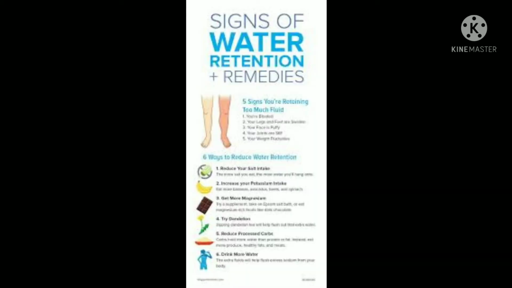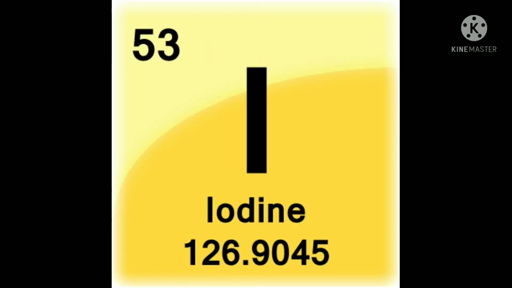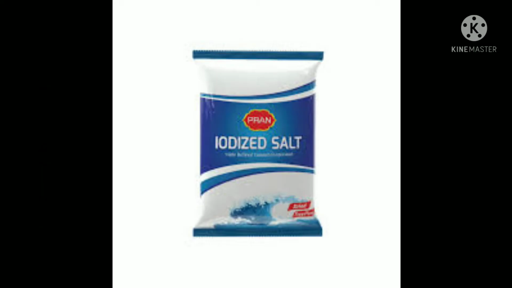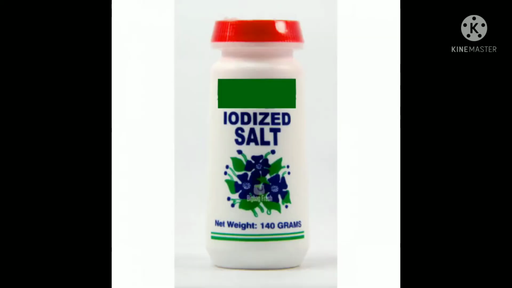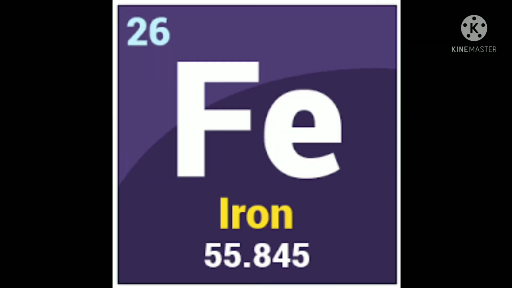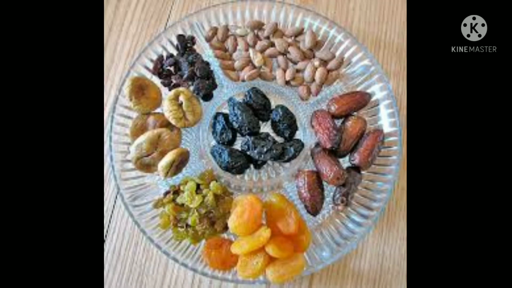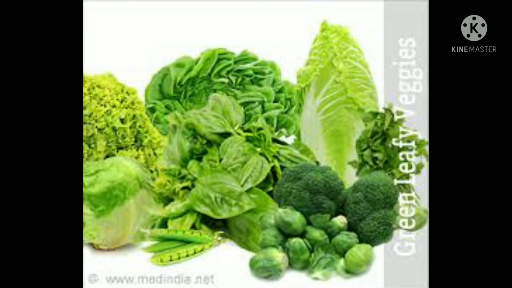Answer the following questions basing on the table. To get iodine, which food would you prefer? For iodine, we prefer seafoods, iodized salts, etc. Write the names of food items that are rich in iron. Iron is rich in meat, dry fruits, green leafy vegetables, etc.